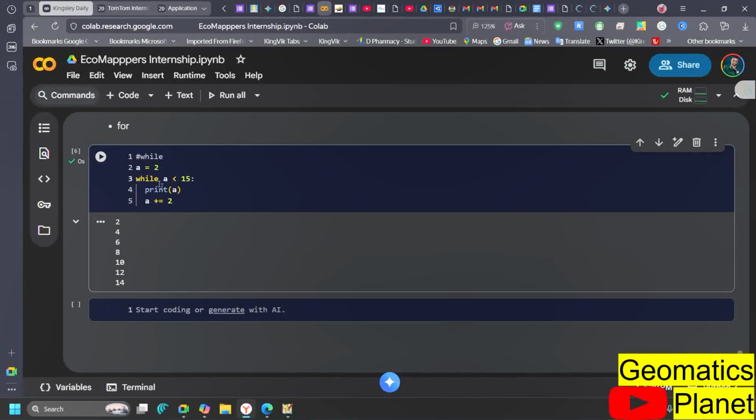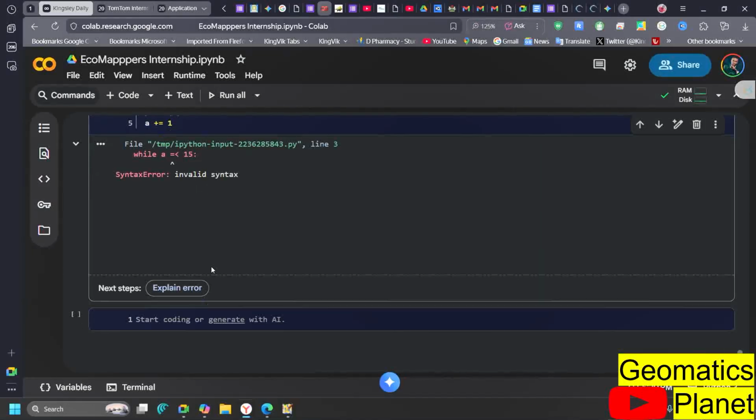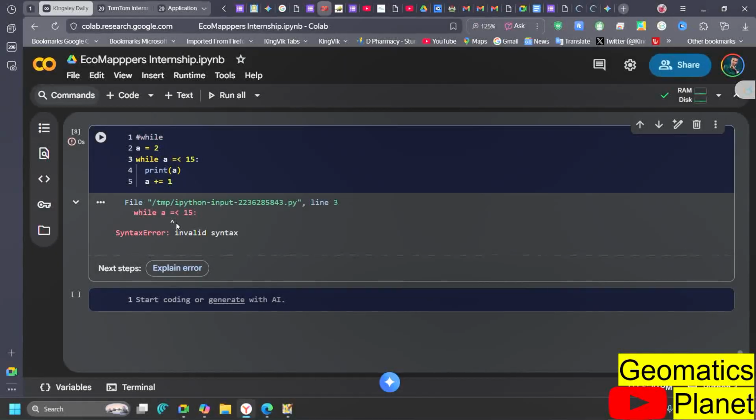And you can see here that when I did not put plus 2, it goes in. If I say, okay, in each of them I want you to add 1, it means it is going to be 2 plus 1 plus 1 plus 1 plus 1 plus 1 in that particular order. But it should be less than 15. But if I say it should be less than or equal to 15, you can see here invalid syntax.